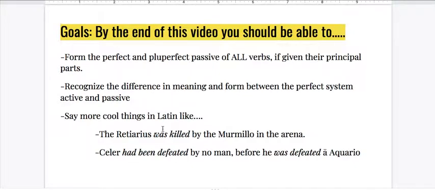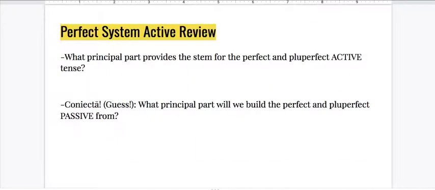And say more cool things in Latin, like the Retiarius was killed by the Murmillo in the arena, or Keller had been defeated by no man before he was defeated by Aquarius. All right, moving forward, let's learn how to say these things.